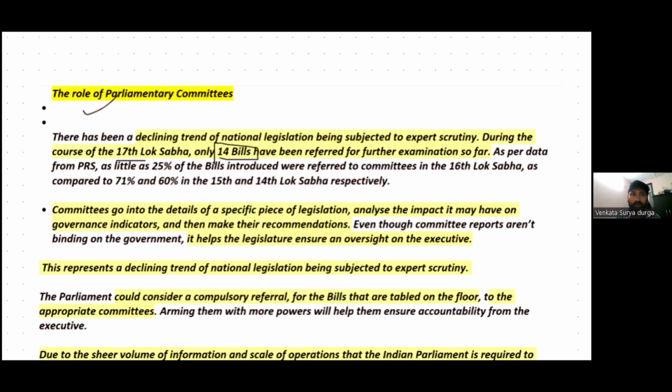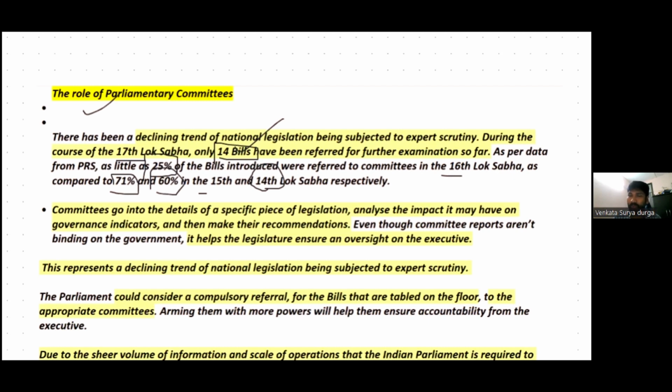This is in contrast to 25% of the total bills referred in the 16th Lok Sabha, 71% in the 15th Lok Sabha, and 60% in the 14th Lok Sabha. Just referring 14 bills to parliamentary committees shows that not many bills are scrutinized.